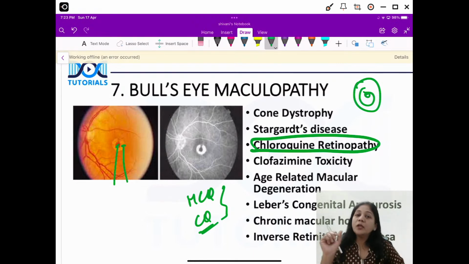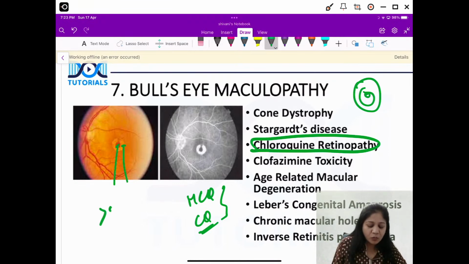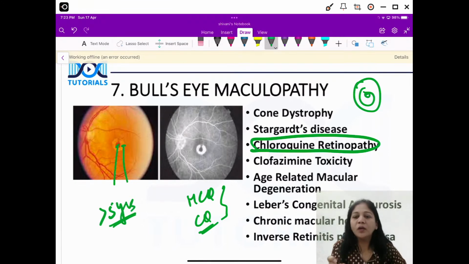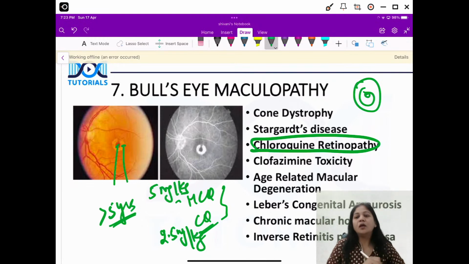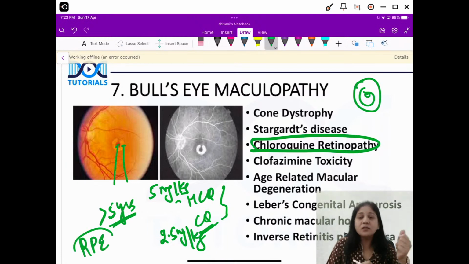The problem is when you take this as a chronic use, for more than 5 years, and when you have a cumulative dose, like 2.5 milligram per kg body weight for chloroquine, and for HCQ it is 5 milligram per kg body weight. So when you take this much dose for more than 5 years, then these drugs can damage your retinal pigment epithelium. Okay, so there is a damage of photoreceptors as well as your retinal pigment epithelium.